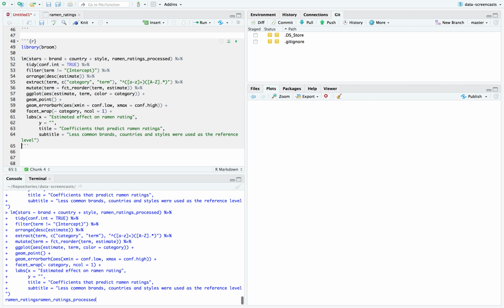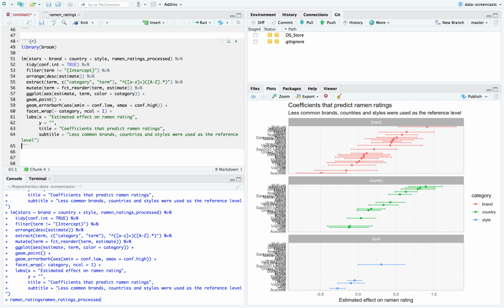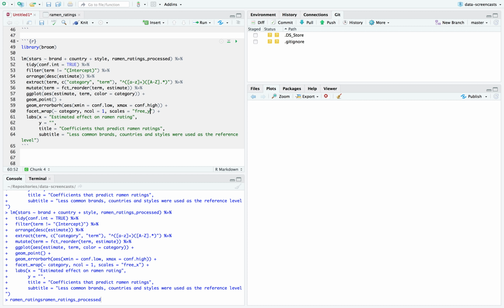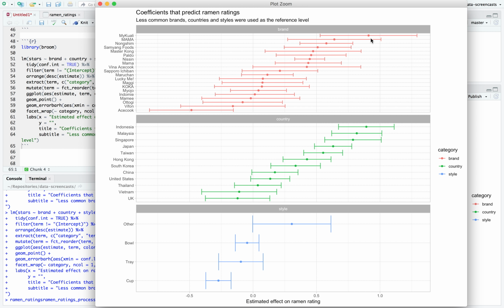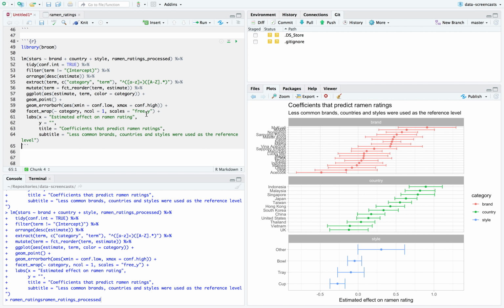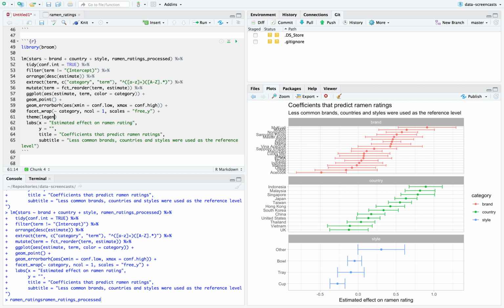Oops. Forgot to do scales free. Oh, nope. It's going to be free y in here, even though it's on the x-axis, because of the coord_flip. Here we go. That's pretty good. I can leave in the colors, not all that necessary, but I can leave them in anyway. But then say theme legend position equals none.